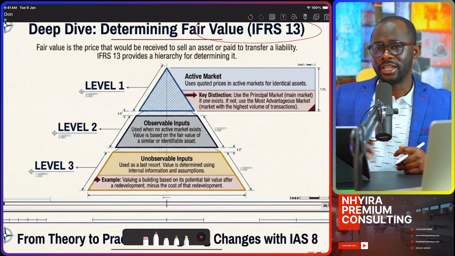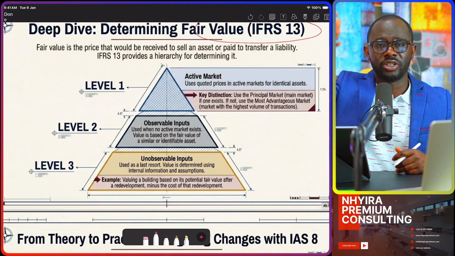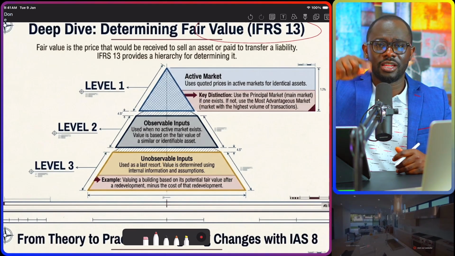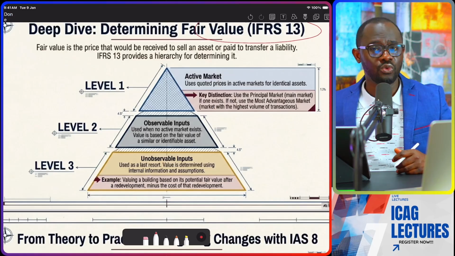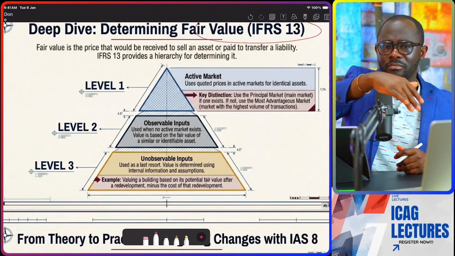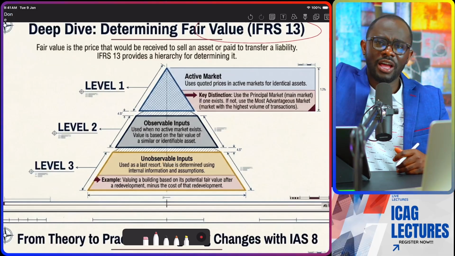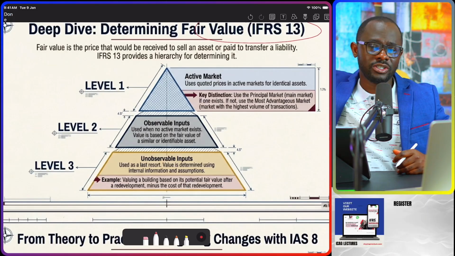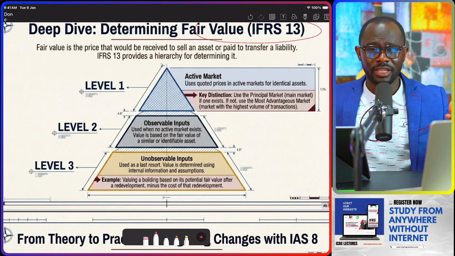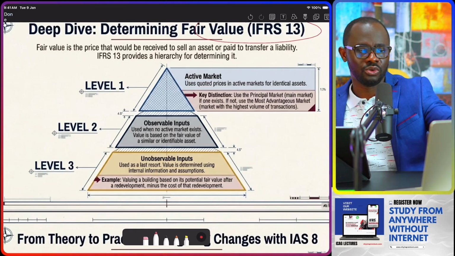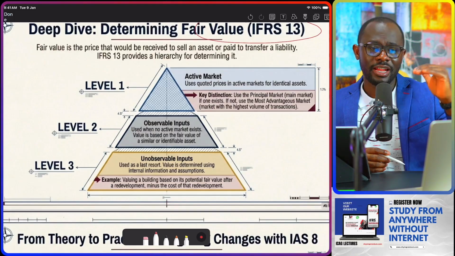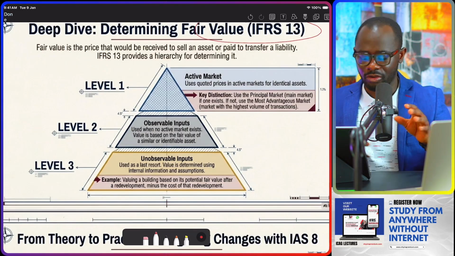Okay, we can say that if this building is remodeled, then the value would have been $10,000, but the remodeling cost will be $2,000. So in that case, the fair value of the building is then going to be the value after the remodeling minus the cost of the remodeling, and that would then become $8,000 in our example to help us to determine the fair value of an asset. So that is IFRS 13 fair value measurement.